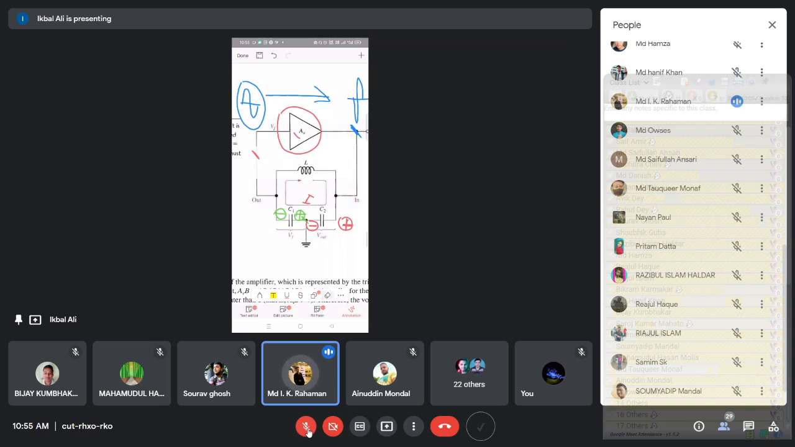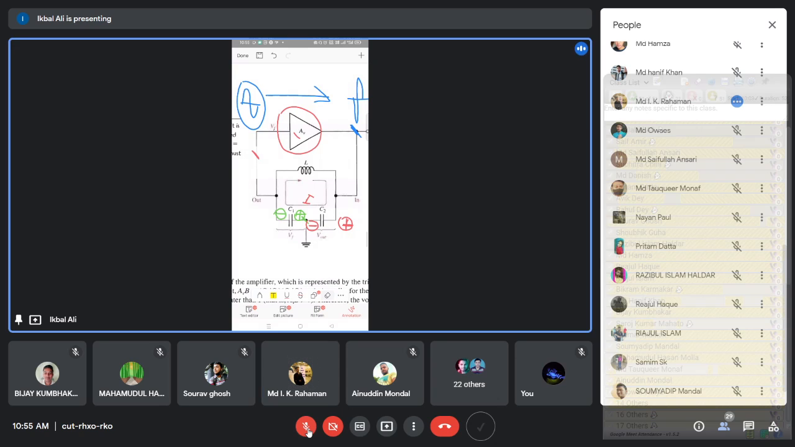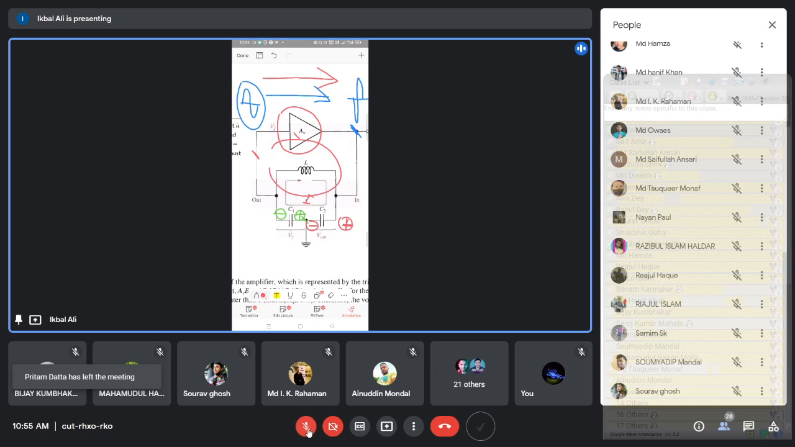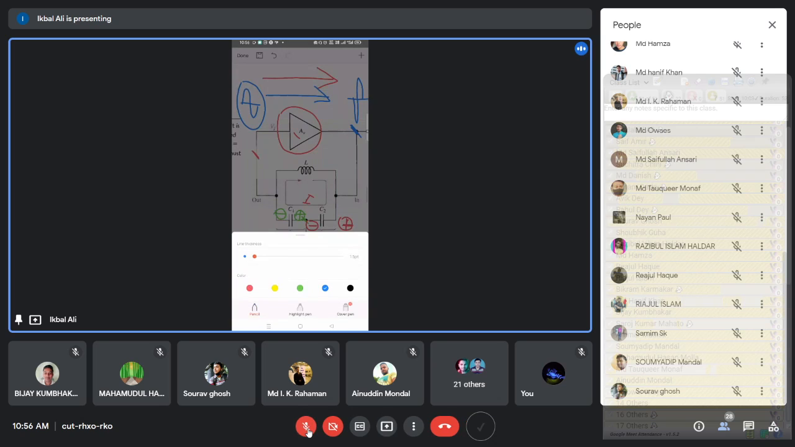Sir, please repeat the last line you have said. Okay, my intention is very clear: when the signal travels through the amplifier, it definitely gets a 180 degree phase shift, because you know the C amplifier produces a 180 degree phase shift at the output with respect to the input. So to satisfy the oscillation condition, you require another 180 degree phase shift, because the loop should have a 360 degree phase shift in every oscillator circuit. Another 180 degree phase shift is given by this beta network circuit.